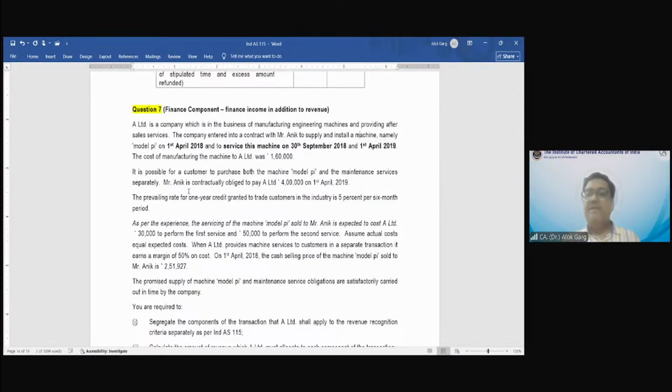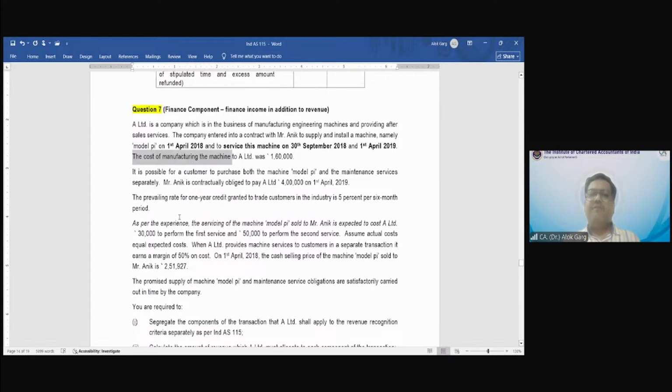So this company enters into a contract with the customer to supply, to install, and to provide after sale service. So 3 dates are important. 1st April 2018 is the date when this company sold, delivered and supplied the machine. The first service happened on 30th September 2018 and the second one is 1st April 2019.